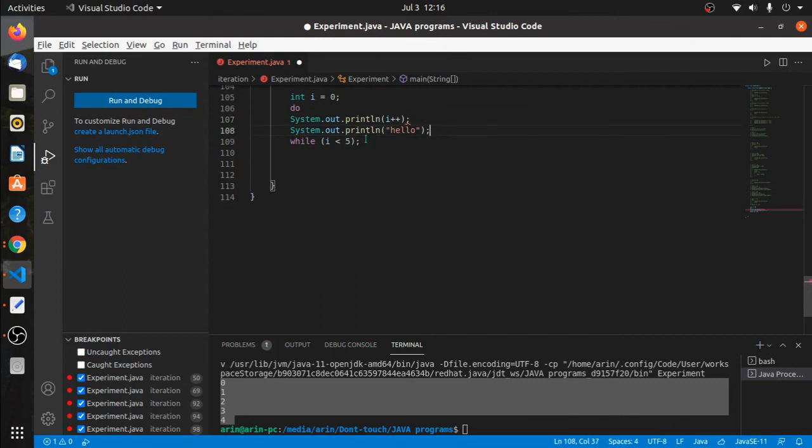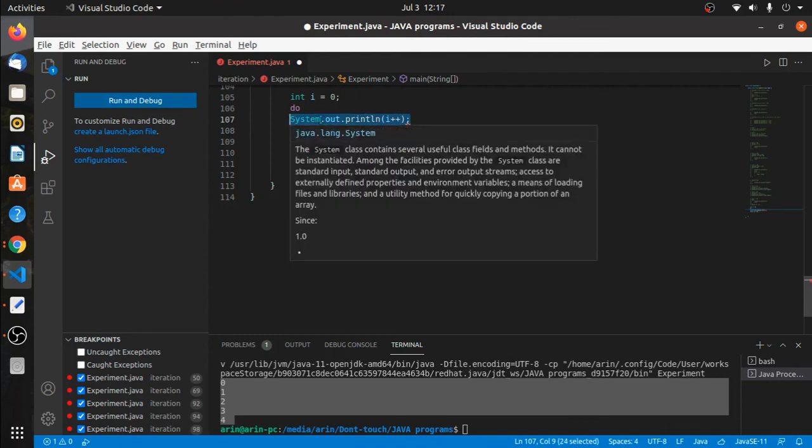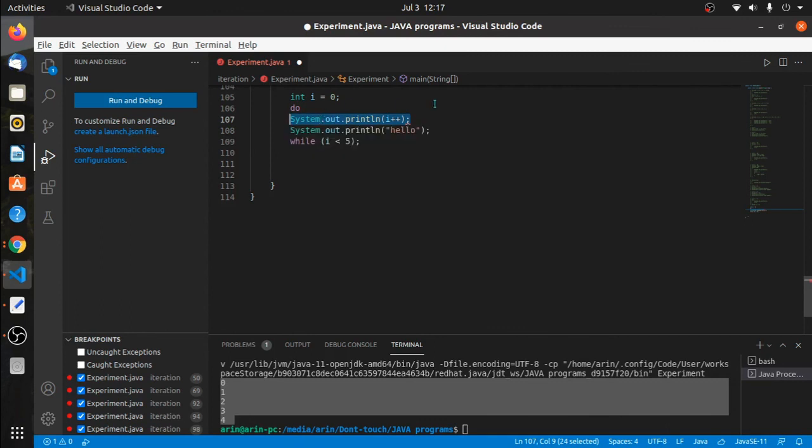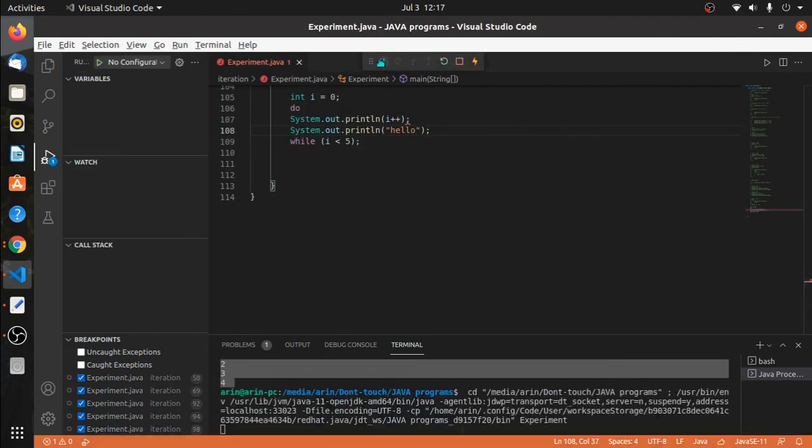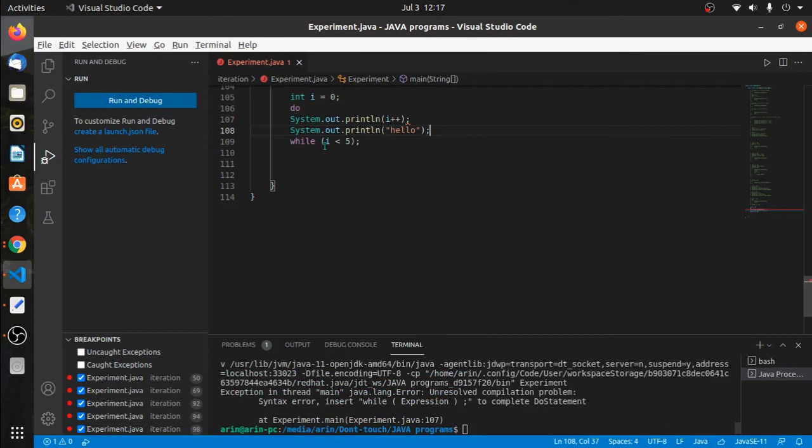So only the immediate statement after the do keyword will be considered as the body of the do block. Sorry, if I try to run this code, I will face a compilation error.